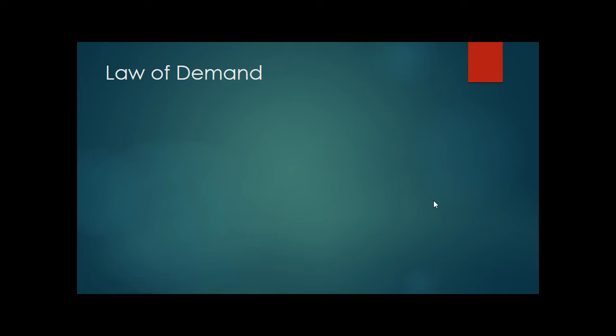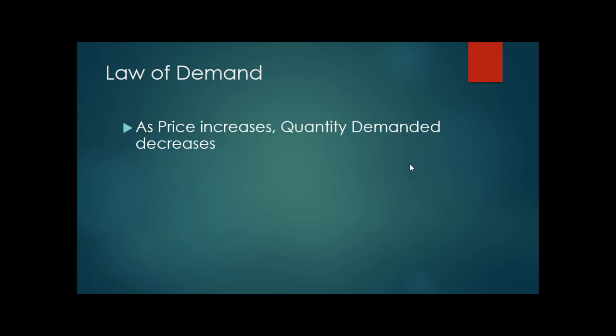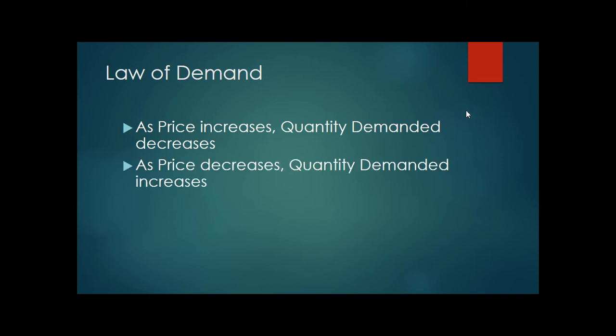So talking about the law of demand, here it is. As price increases, quantity demanded decreases. Okay, so let me say that again. As price increases, quantity demanded decreases. So what does that mean? Well, as price decreases, quantity demanded increases. So we're going to shorten this as P goes up, QD goes down, and as P for price goes down, QD for quantity demanded goes up.